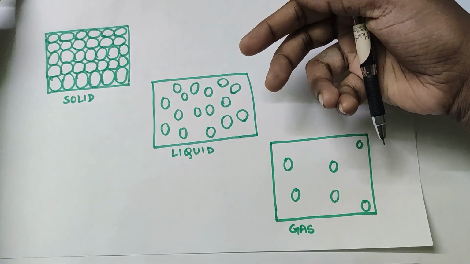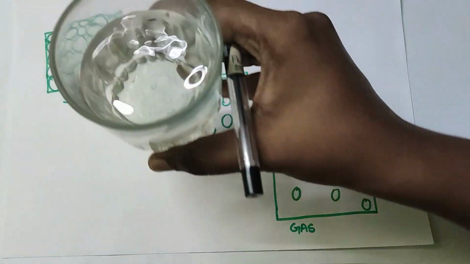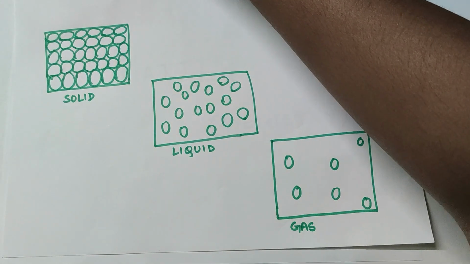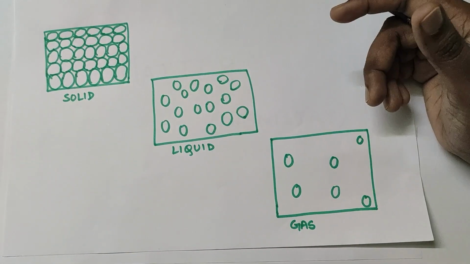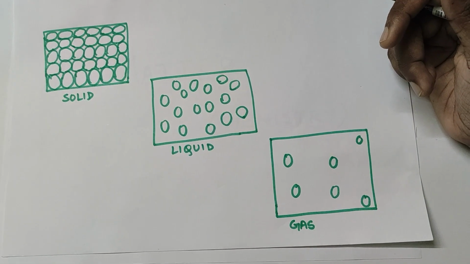Then liquids, which do not have any fixed shape or size, and they take the shape of the container in which we put them, but they definitely have a definite mass and they cannot be heated. And gases, which are everywhere, do not have a fixed shape, size or volume.